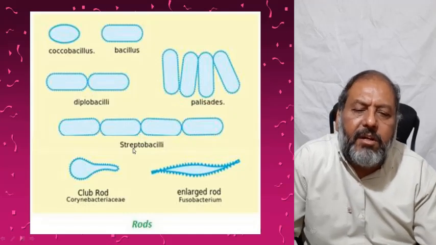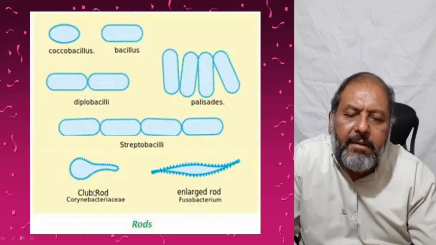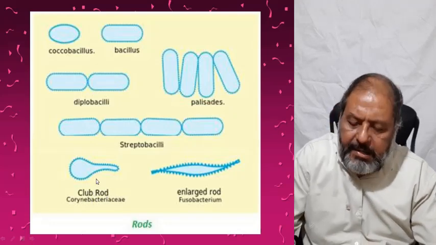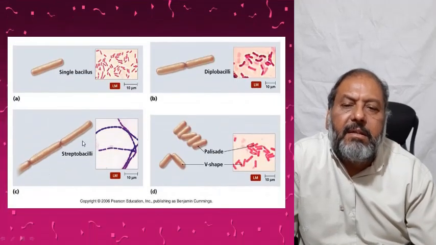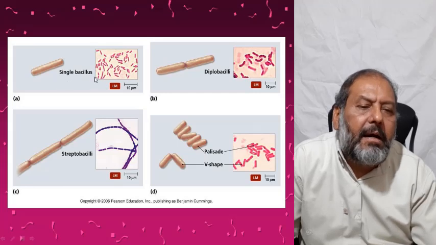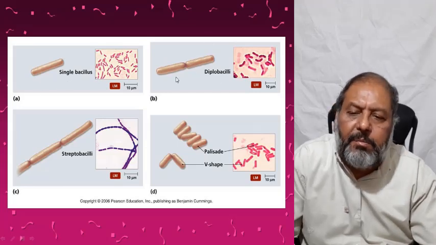Then there are certain bacteria with different shapes during division that can be club rod or enlarged rod. Here one can see the single bacillus, the diplobacillus, the two joined together, and streptobacillus.